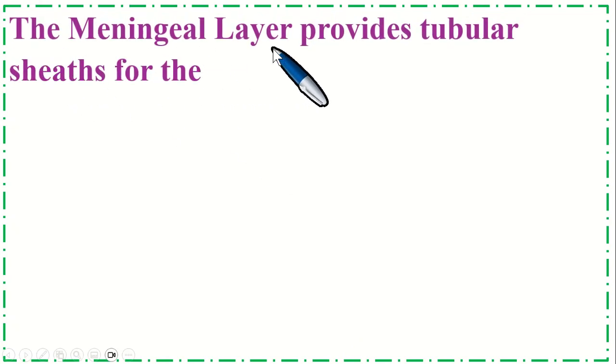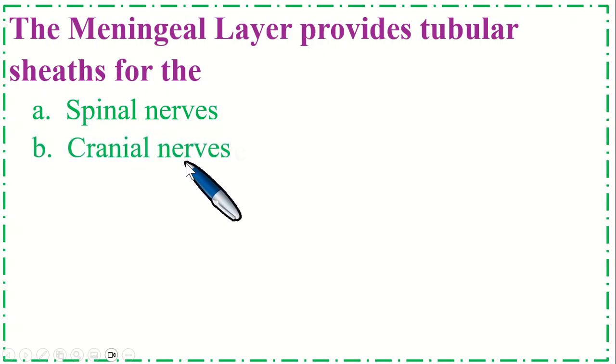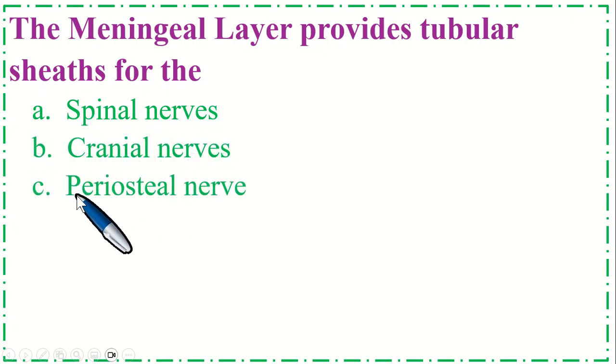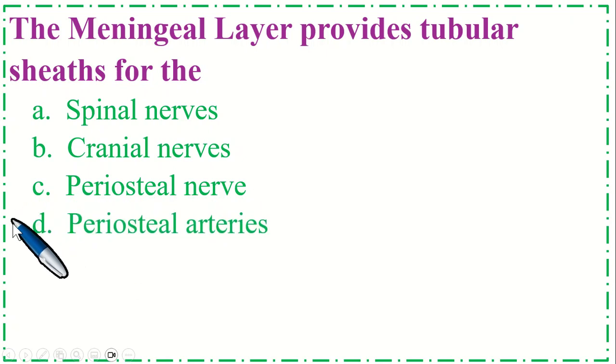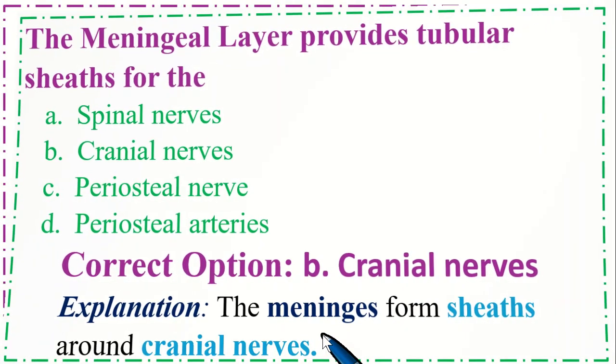The meningeal layer provides a tubular sheath for the: option A, spinal nerve; B, cranial nerve; C, periosteal nerve; and option D, periosteal arteries. So the correct option is B, cranial nerve. The meninges form sheaths around cranial nerves.